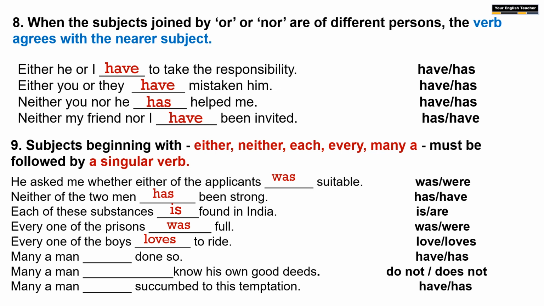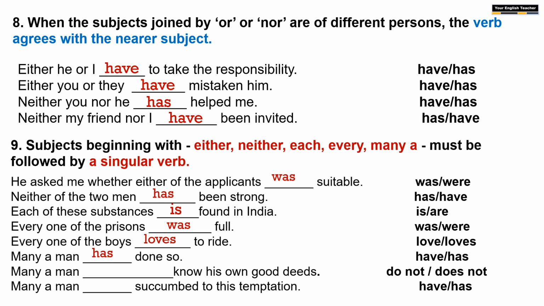Many a man. Again, when we use a subject beginning with many a, the verb must be singular. Many a man, options are have or has. Singular, no? Has. Many a man has done so. Next, many a man dash know his own good deeds. Here do not is there, does not is there.